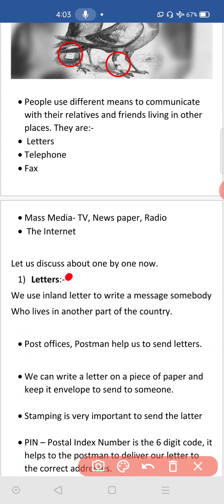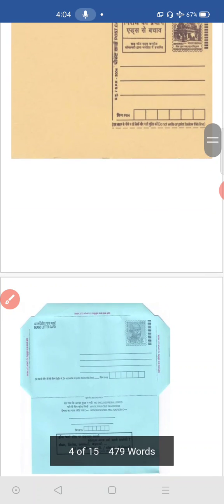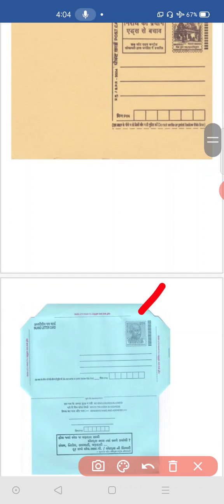We use an inland letter to write a message to somebody who lives in another part of the country, that is, inside the country. For them we write an inland letter. I pasted that picture here. Inland letter, here it is. See, here we write the address of the person to whom we are sending.